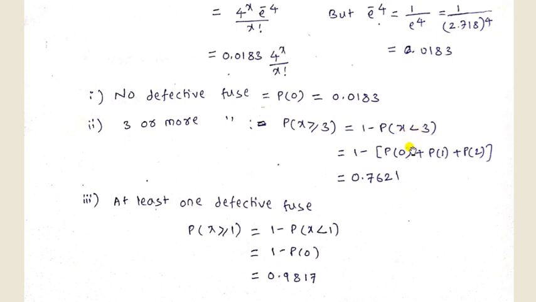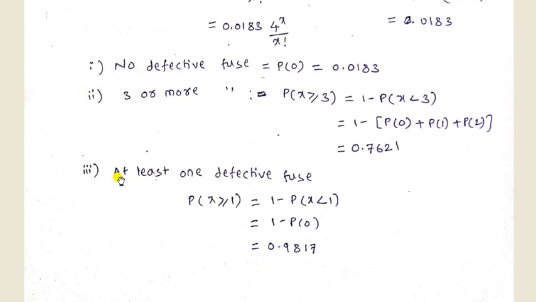Now x less than 3 starts from 0, so p of 0 plus p of 1 plus p of 2, totally 3 values. Substitute x equal to 0, 1 and 2 in this formula and simplify, and we get the answer 0.7621.